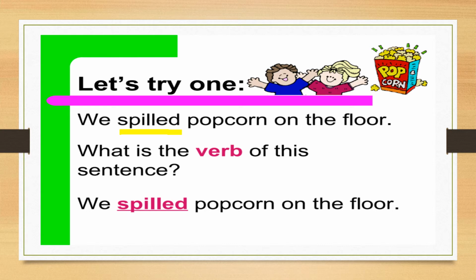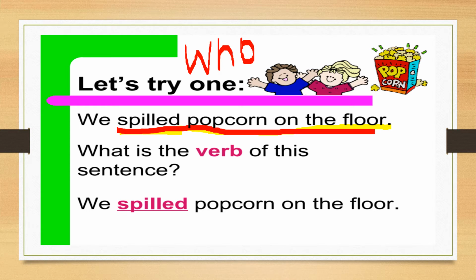From here we have to frame a question using this sentence. What question do we frame? Who spilled popcorn on the floor? We are going to ask the question by using who. Who spilled popcorn on the floor?